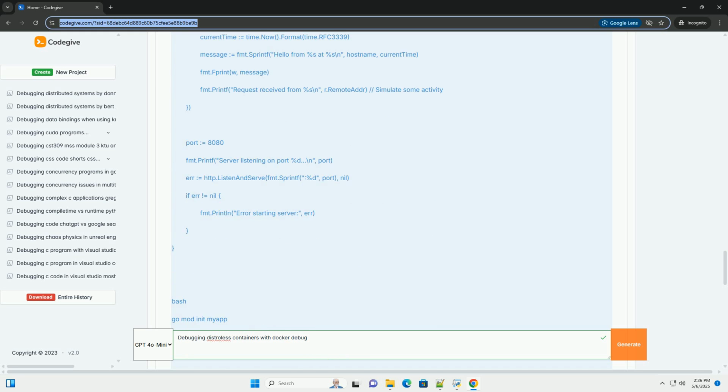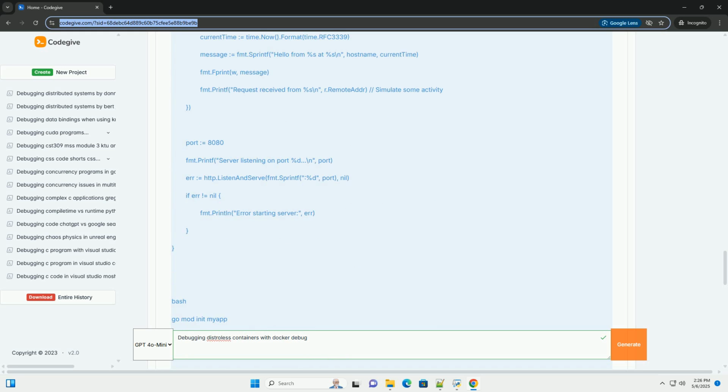C. Build the Go application. D. Create a Dockerfile for a Distroless image. This Dockerfile uses a multi-stage build. Stage 1, Builder, uses the Golang 1.21 Alpine image to build the Go application. Stage 2, Distroless, uses the gcr.io/distroless/base:latest image as the base. It copies only the compiled binary, myapp, into the Distroless image.